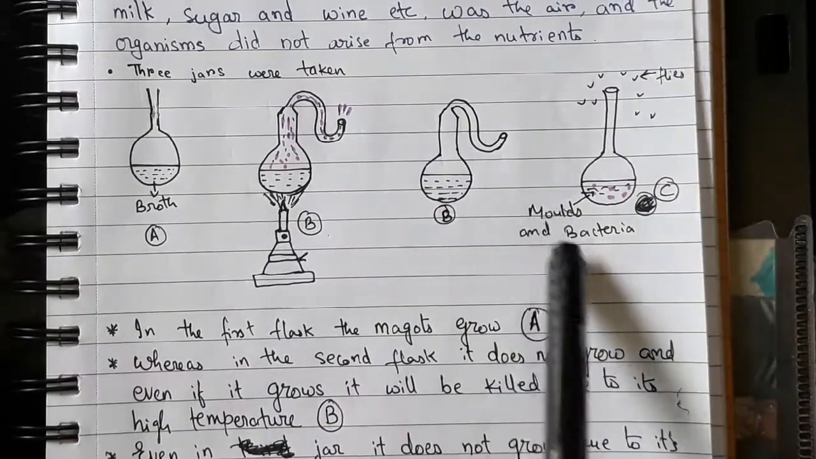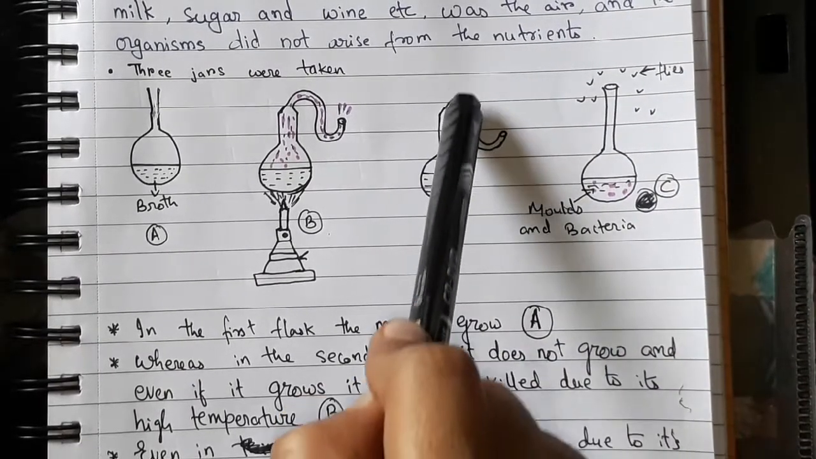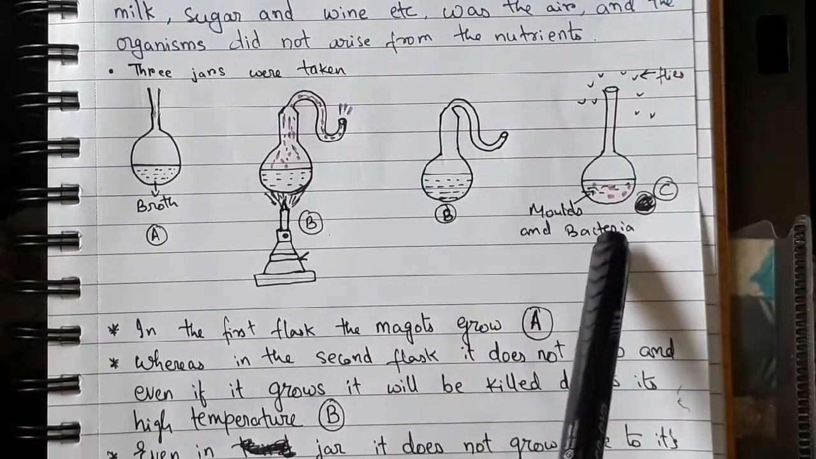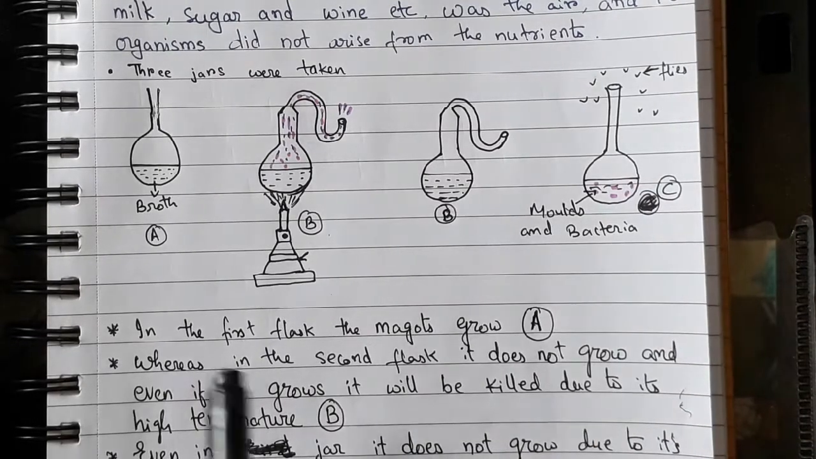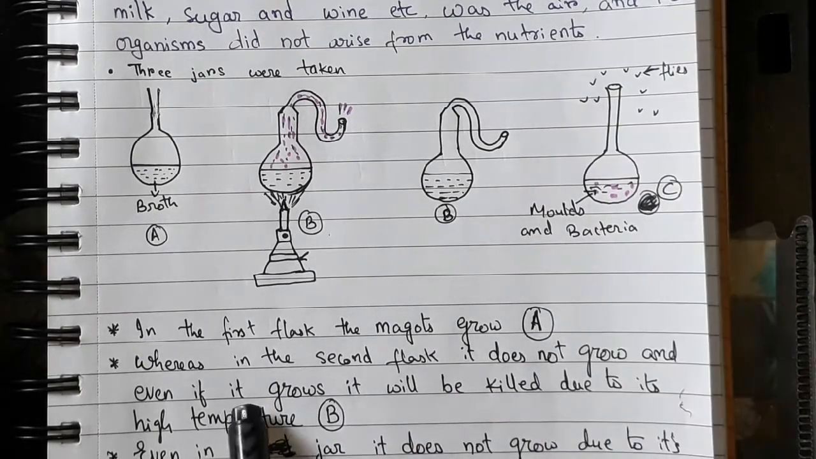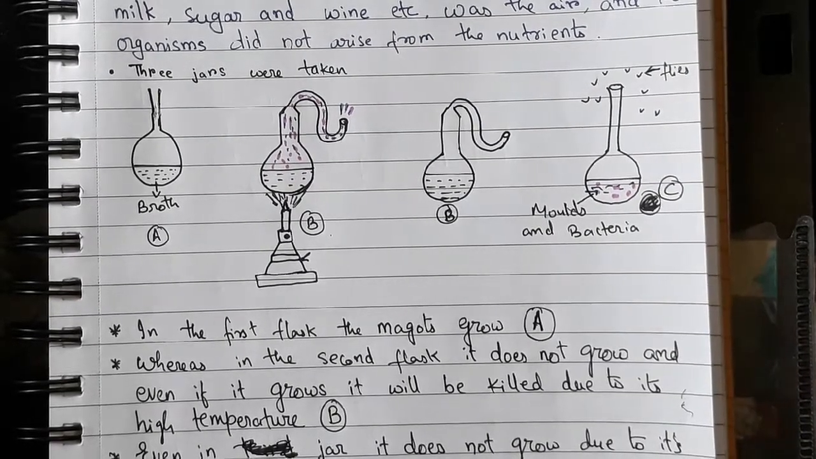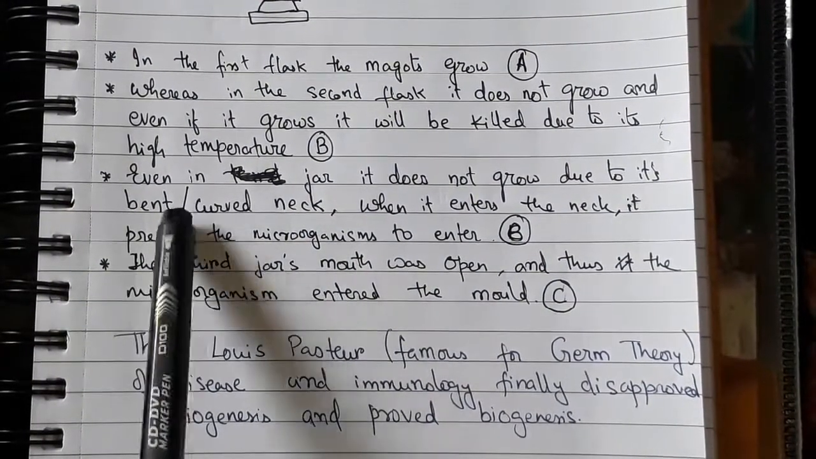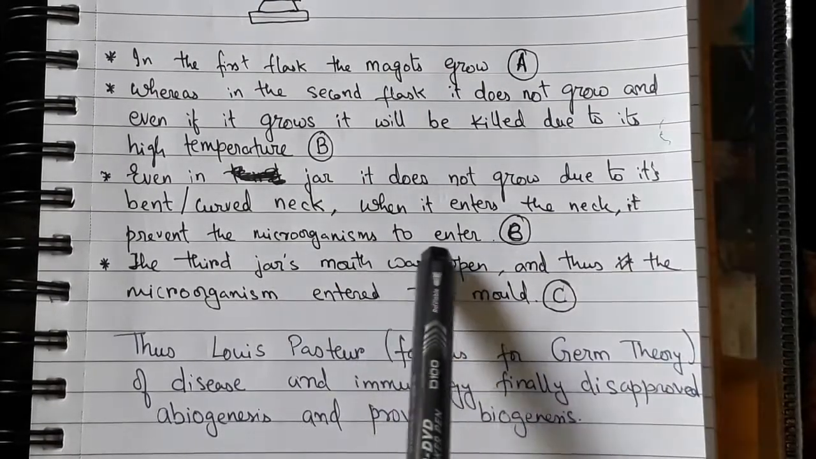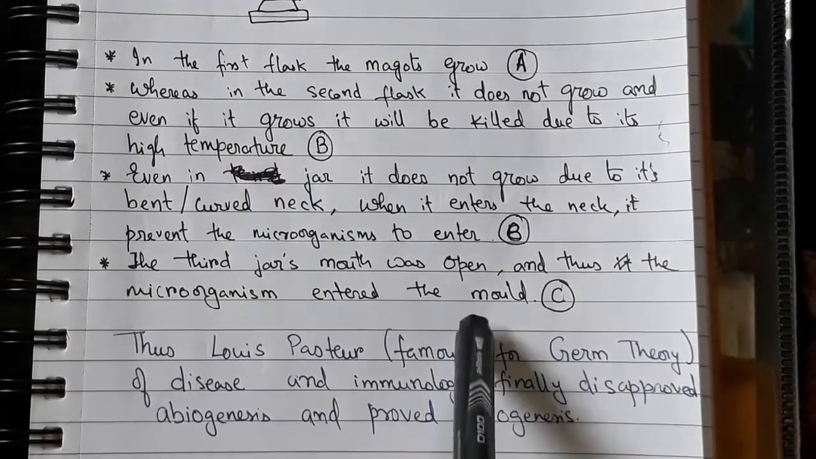Now in the third flask, it was again open. He broke the neck of the jar, and he found that again maggots could easily grow in it. In the first flask the maggots grew, whereas in the second flask they do not grow, and even if they do, they will be killed due to the high temperature. Even in the jar, nothing grows due to its bent or curved neck, which prevents the microorganisms from entering. The third jar's mouth was open, and thus the microorganisms entered the broth.